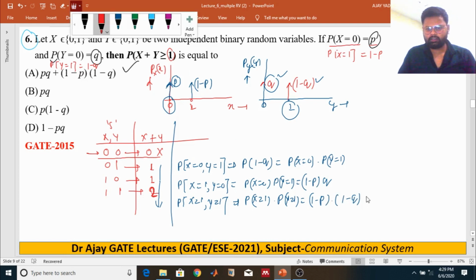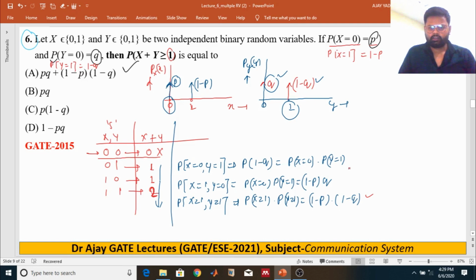So this is our probability. We have these three outcomes, these three conditions, so that it can satisfy x plus y greater or equal to 1. So add those probabilities, and you will get the probability of x plus y greater or equal to 1.